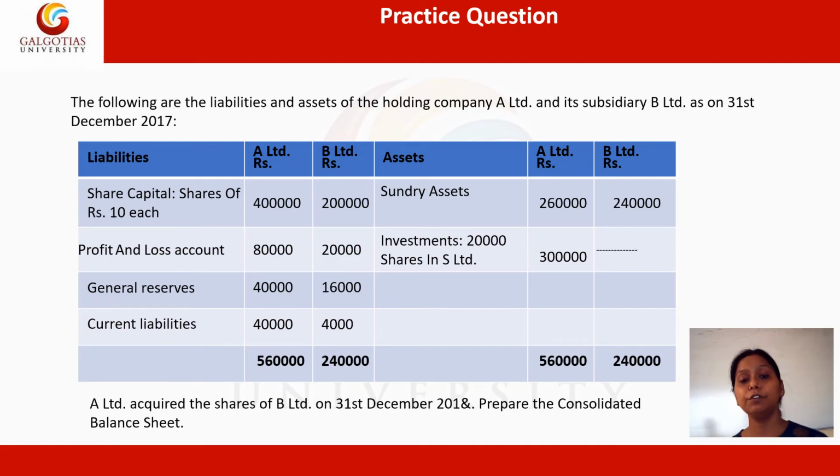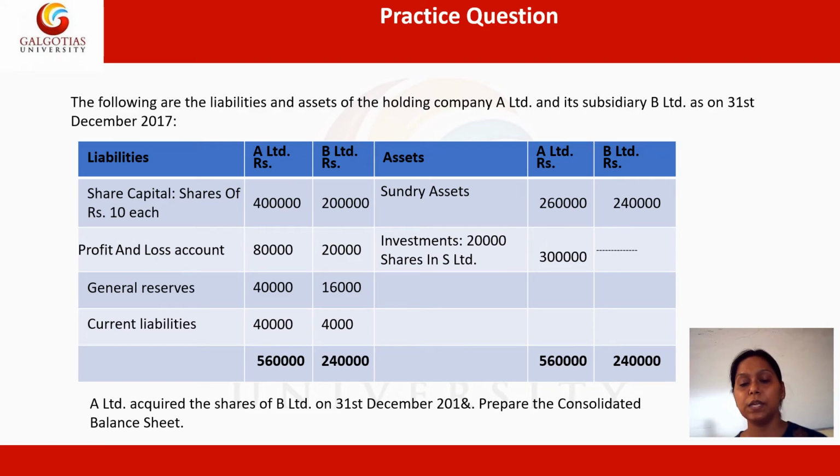Further, current liabilities are also shown here: 40,000 for the parent and 4,000 rupees for the subsidiary. So the liability side is balanced at 5,60,000 rupees for A and 2,40,000 rupees for the subsidiary. Now on the asset side, the investment is given.